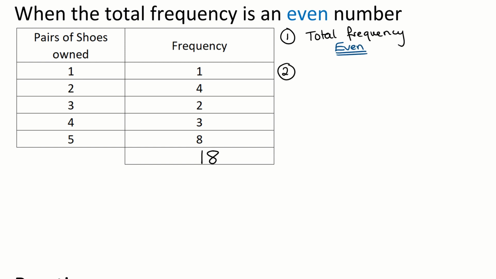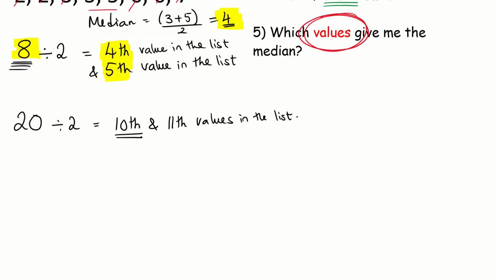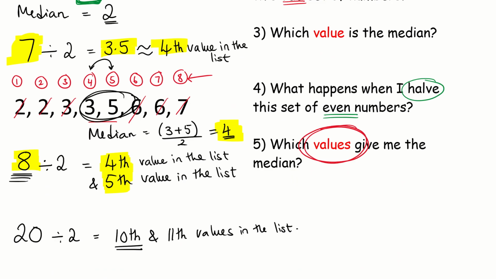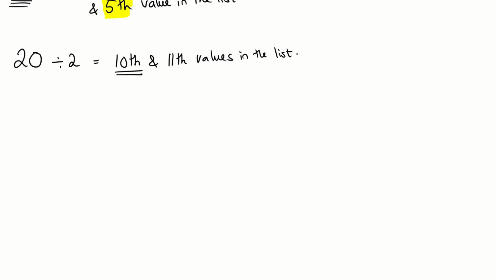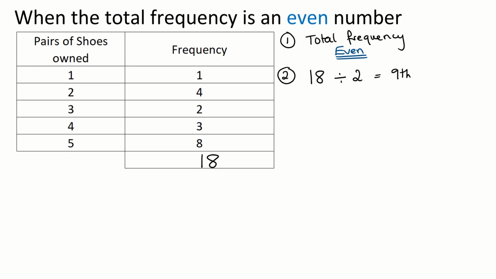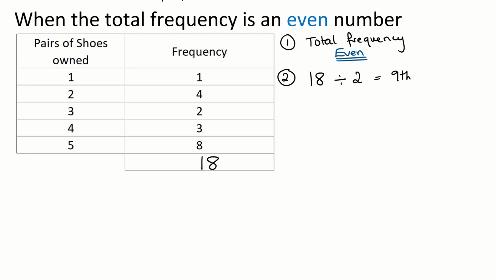Your step 2 is your total frequency, which is 18 divided by 2. And 18 divided by 2 gives you 9, the 9th value. But you know that there are 2 in the middle. Just like up here, we had 2 numbers in the middle when there were an even amount of numbers. So we know it's not just going to be the 9th, it's going to be the 9th and the 10th values in the table.